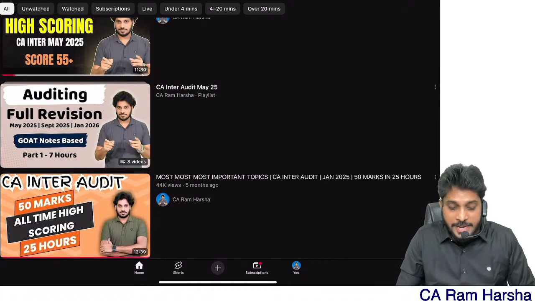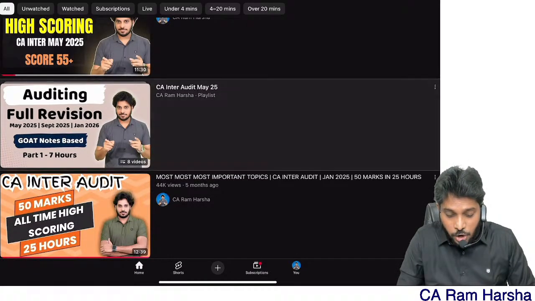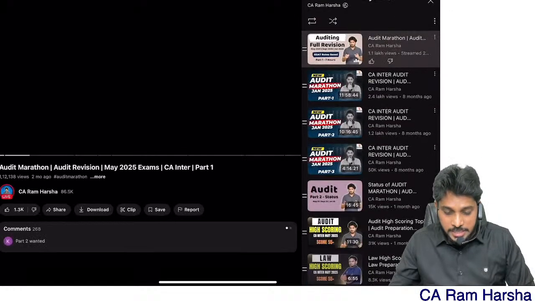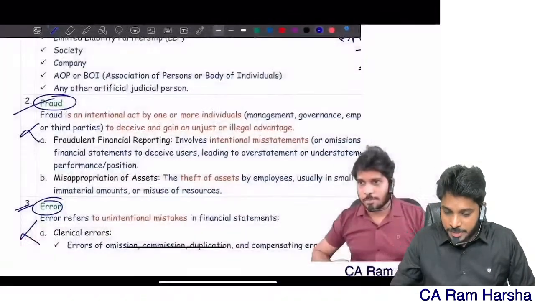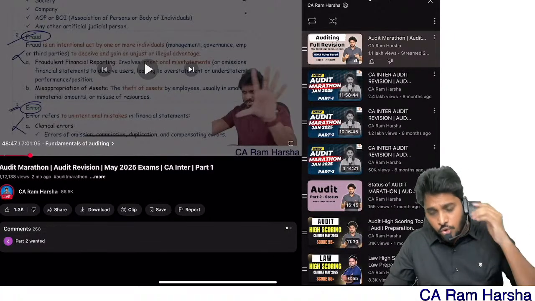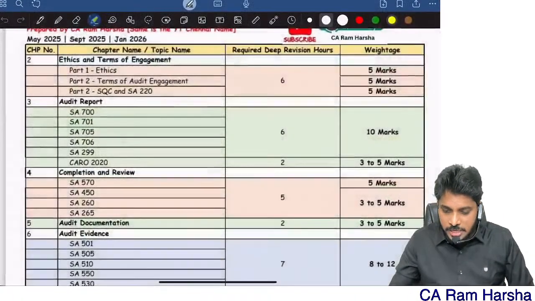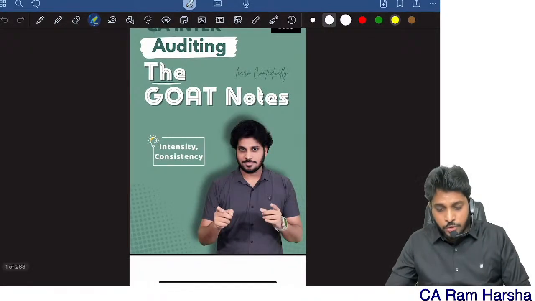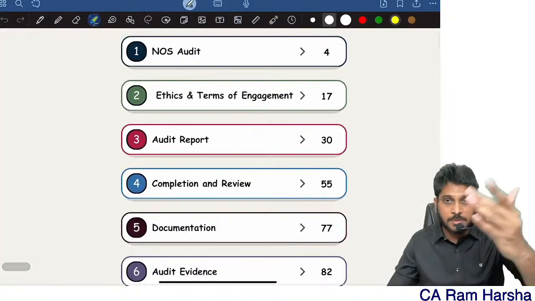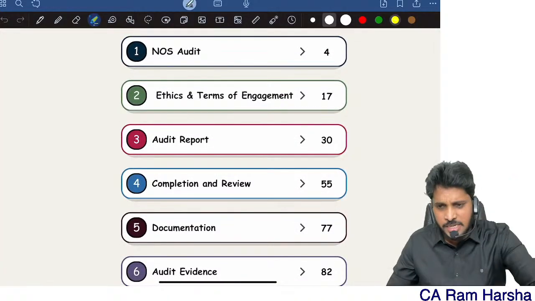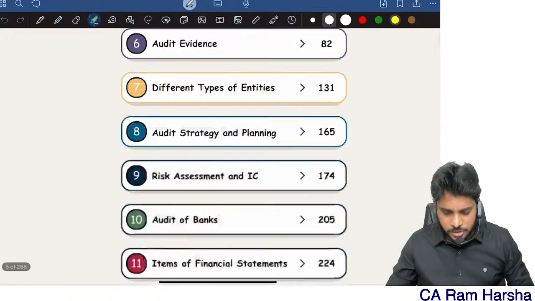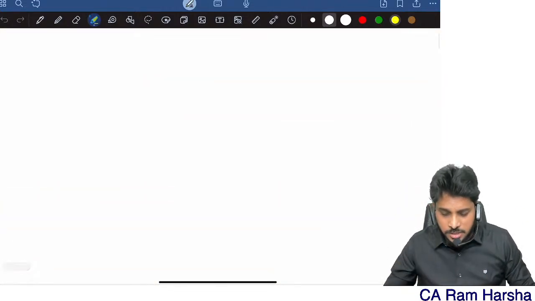scoring. Here itself you get a recommendation of my CA Inter marathon, which I already uploaded, which is 7 hours. In this 7 hours marathon, I have covered so many topics, completely based on GOAT notes. I hope many of you know that I have something called CA Inter Audit GOAT notes. Those of you who are already following this material, no problem at all. Those of you who are following some other material, please stick to that material. At the last minute, never change your material. That is not at all a recommended choice. But for revision purposes, I'll be using this material.